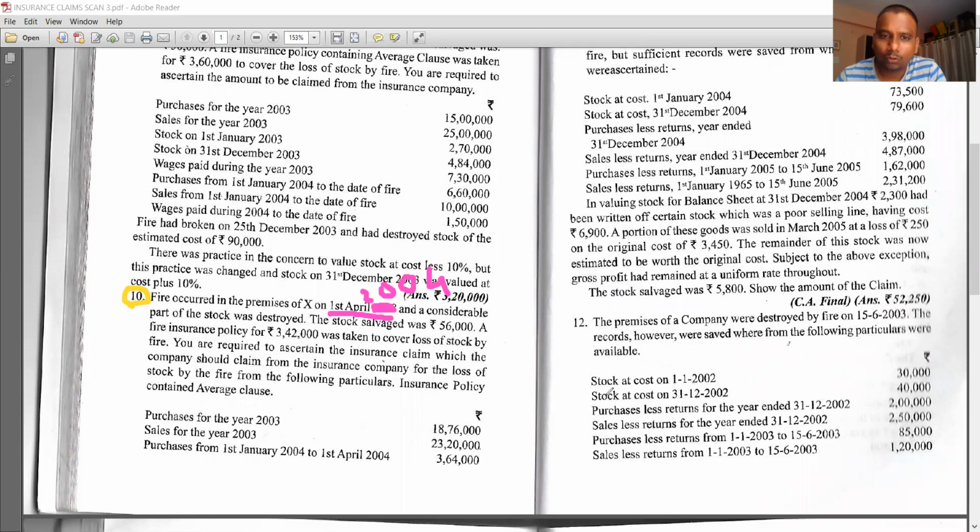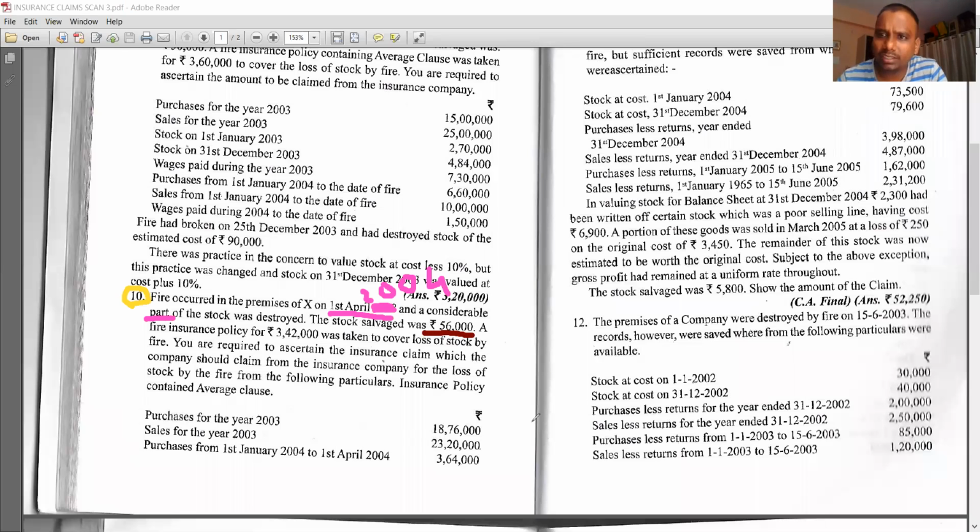Now, a considerable part of the stock, underline the words part of the stock. Part of the stock was destroyed. That means the stock was not destroyed fully. A part of the stock was destroyed. Okay. Next, the stock salvaged was 56,000.